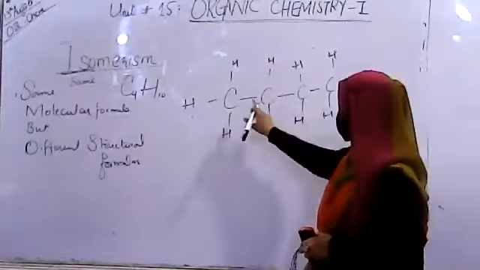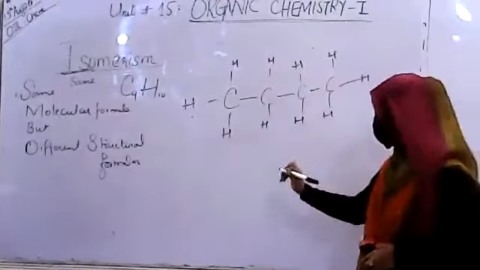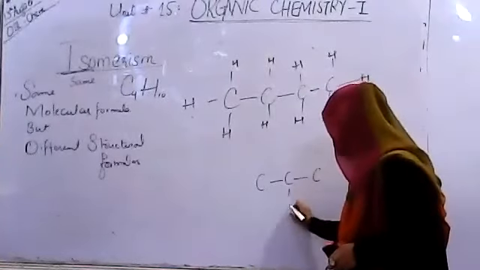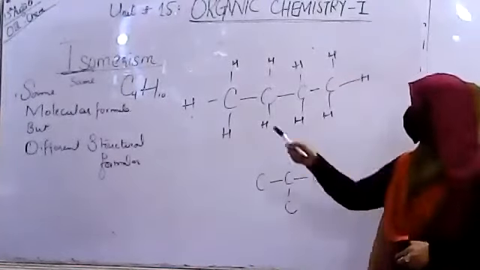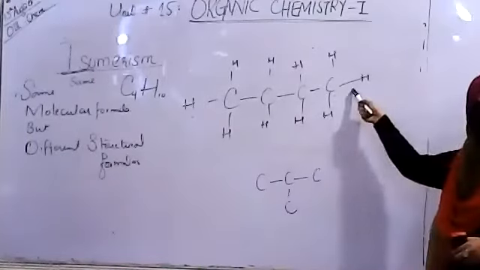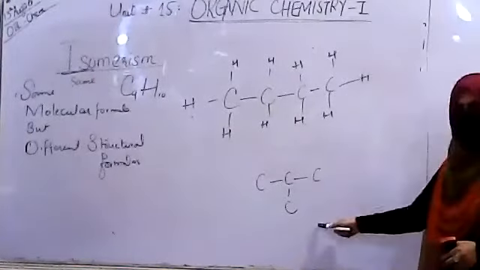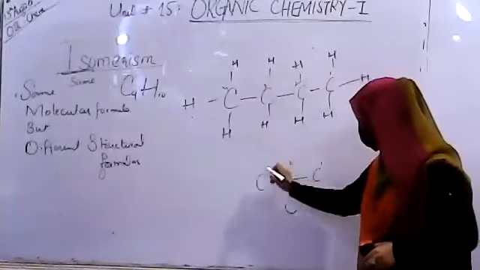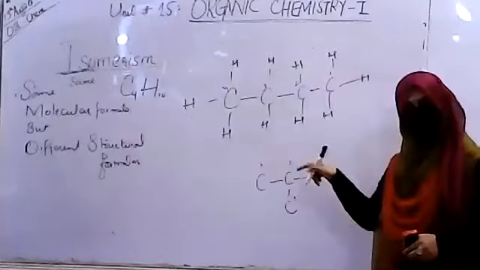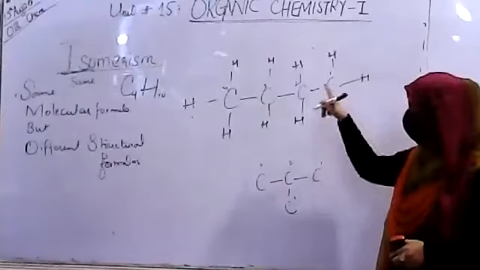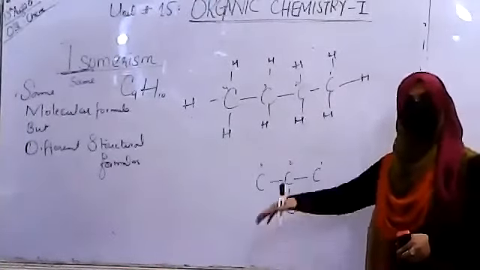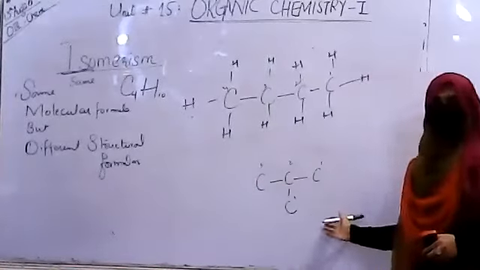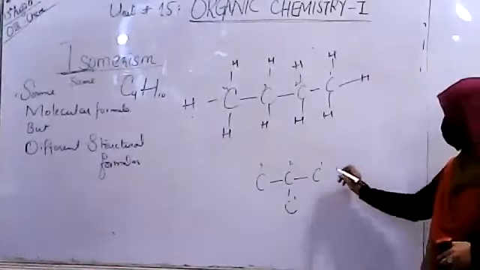If I have a 4-membered chain, 1, 2, 3, 4, this was a straight chain compound. I can convert this into a branch. 1, 2, 3, 4. It is still a 4-membered compound. It still has the same number of hydrogen atoms and the same properties, but the structure has been differentiated.